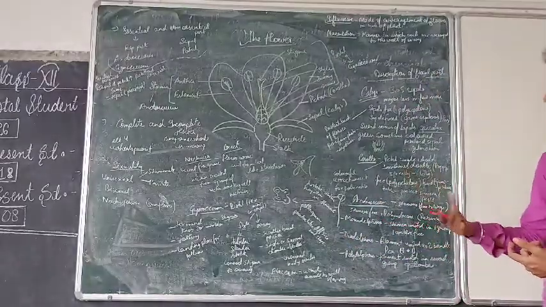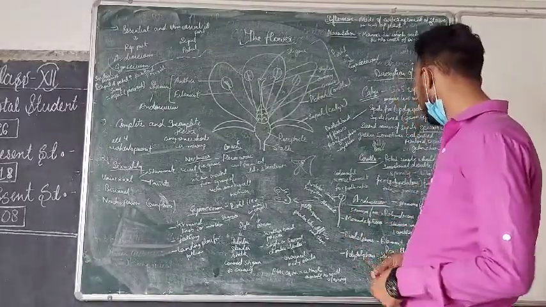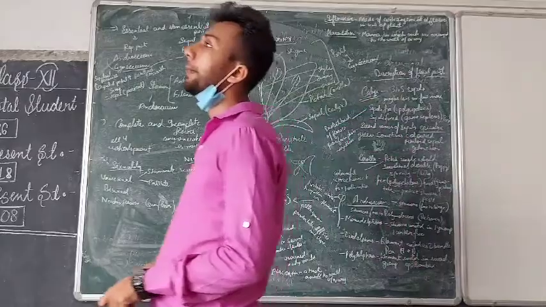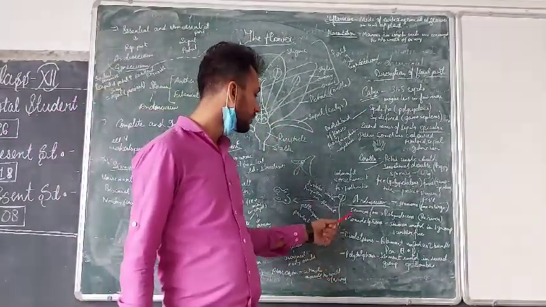Means united, several group. That is called the polydelphous condition. The best example is the bamboo. Bombax or bamboo we could call it.